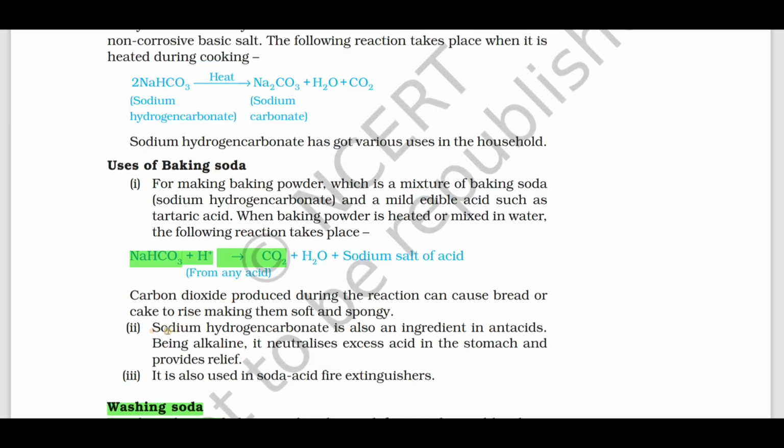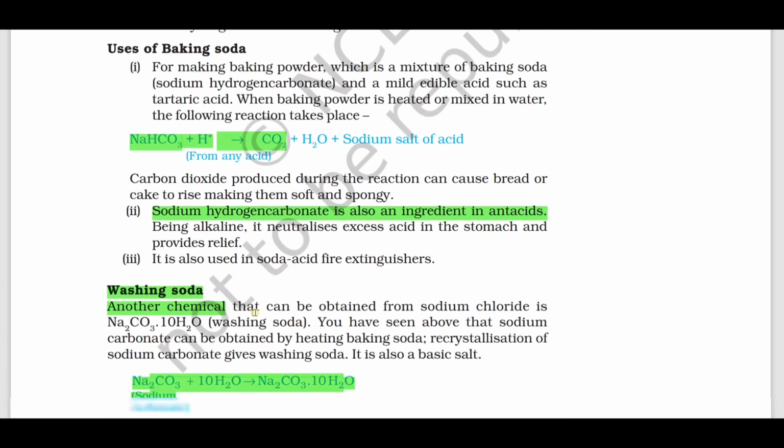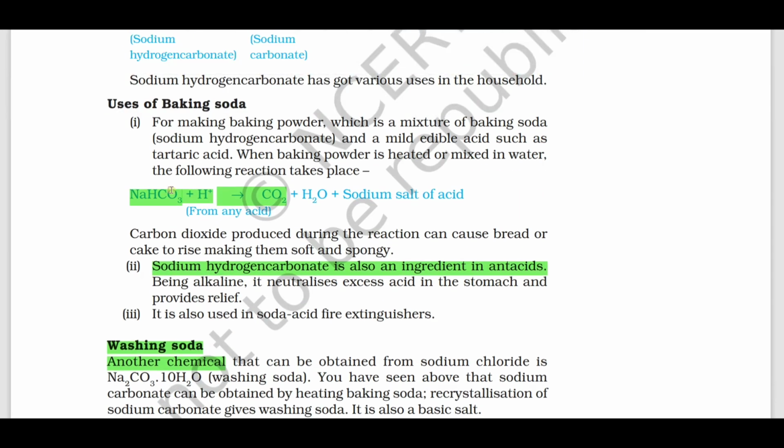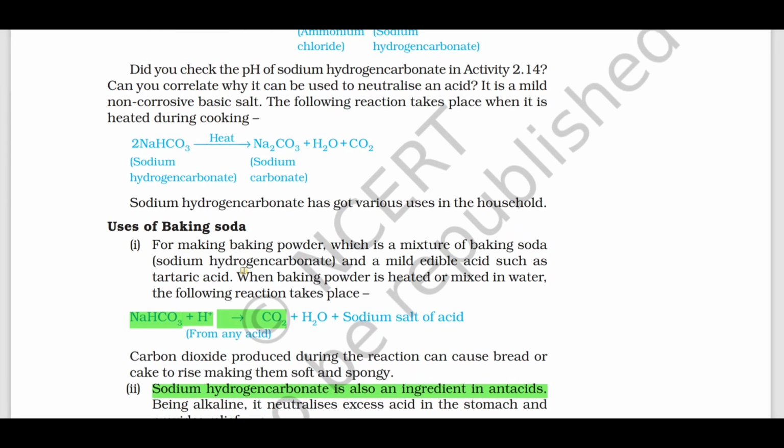See, sodium hydrogen carbonate is also used as an ingredient in antacids. That means it is basic in nature. And also baking soda is used in what? Soda acid fire extinguishers. For making baking powder, a mixture of baking soda, sodium hydrogen carbonate, and mild edible acids such as tartaric acid is used.